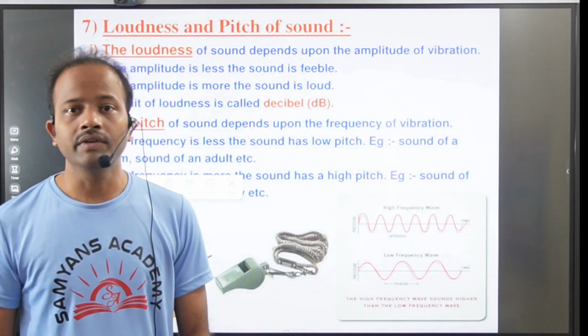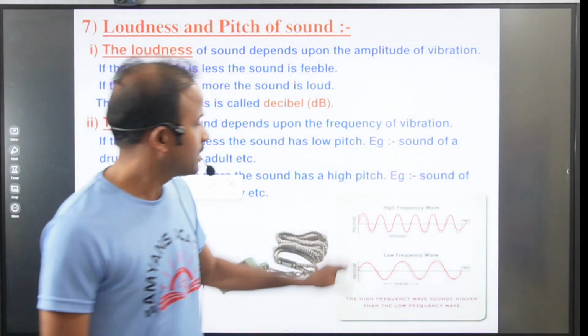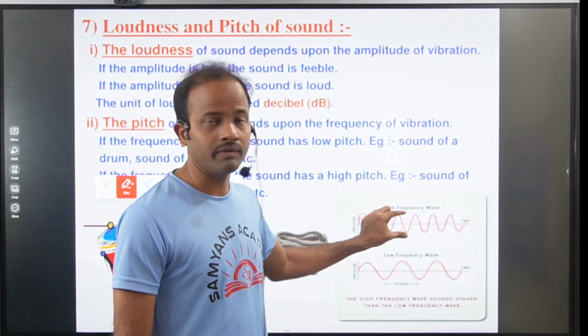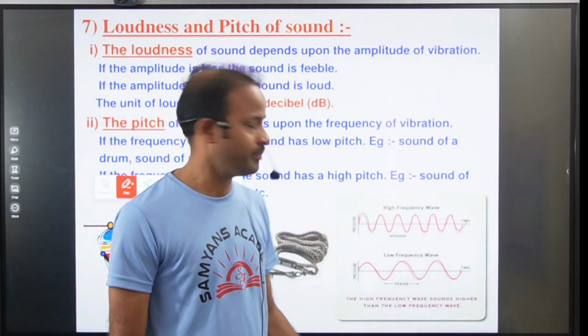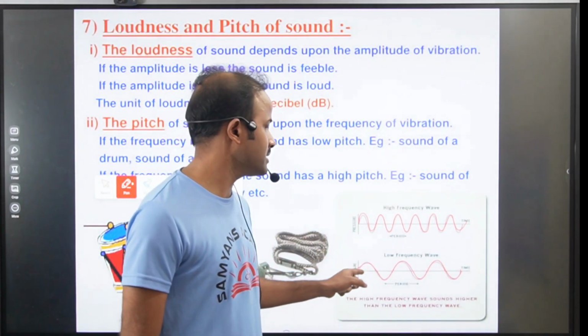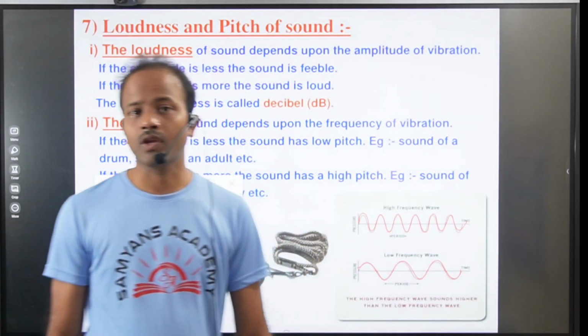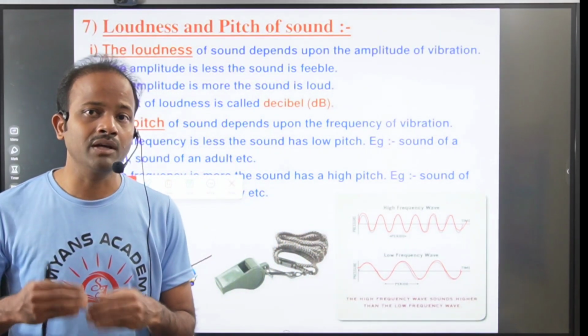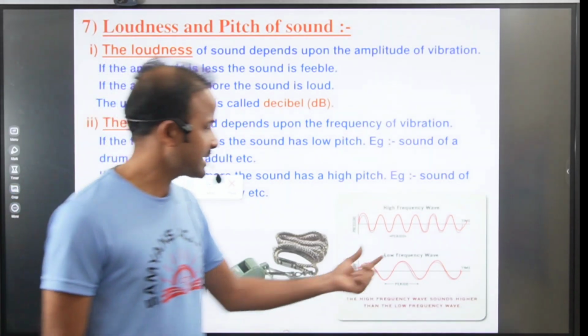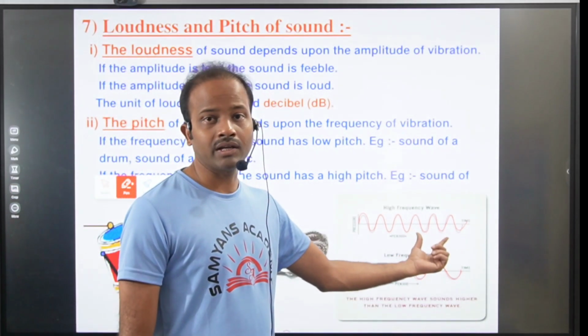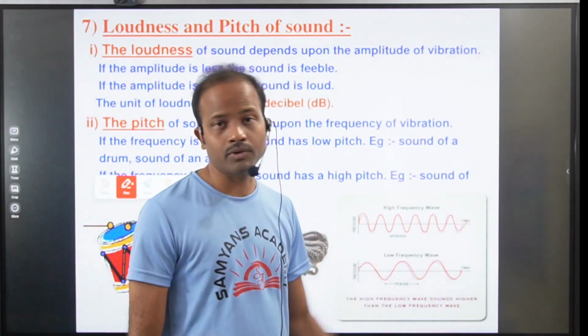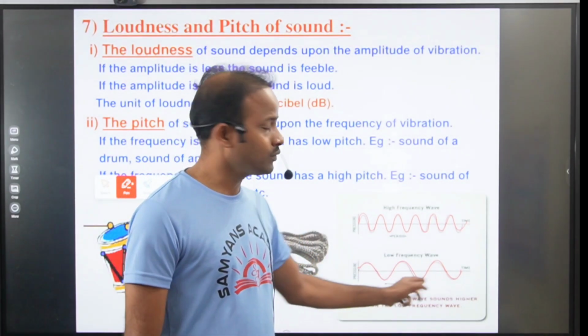Now you tell which one has more frequency here? The first one is having the more frequency. This is a high frequency wave compared to the second one. The second one is having the low frequency wave. Let us assume these waves are produced in the same time, 1 second. Here we can observe 6 waves are produced, and here 2 waves are produced.